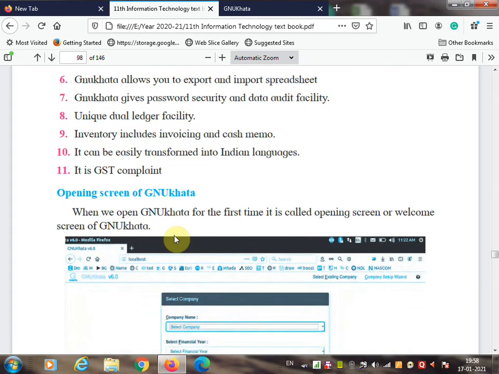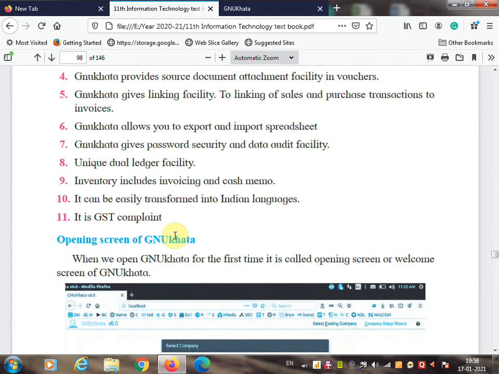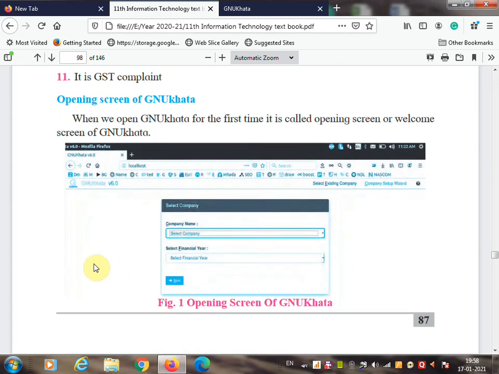So my dear students, we are now going to learn this GNU Khata software. The opening screen of GNU Khata will look like this. When we open GNU Khata for the first time, it is called the opening screen or welcome screen of GNU Khata, like this. I'll show you how it works.